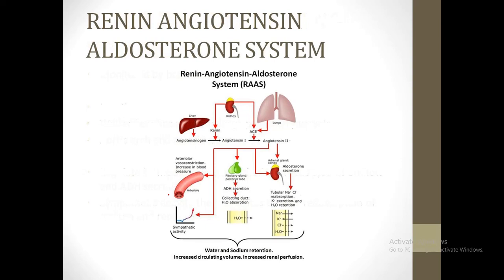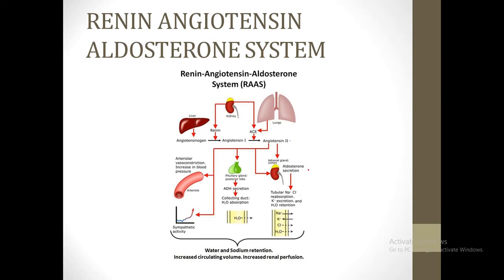So the second mechanism is the renin-angiotensin-aldosterone system. As you can see in the diagram, the liver produces a protein called angiotensinogen, which is acted upon by a protein from the kidney called renin and converted into angiotensin 1. Then there is an enzyme called angiotensin converting enzyme, which is produced both by the lungs and the kidneys, and it converts angiotensin 1 to angiotensin 2. Then angiotensin 2 acts upon the adrenal cortex and causes the release of aldosterone.